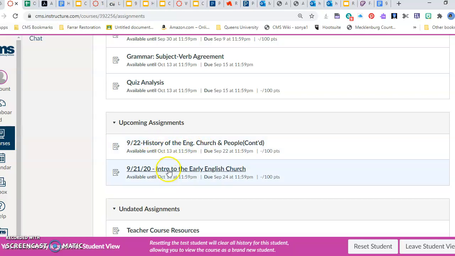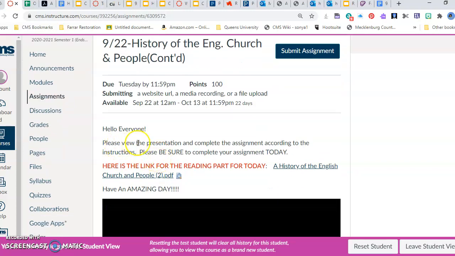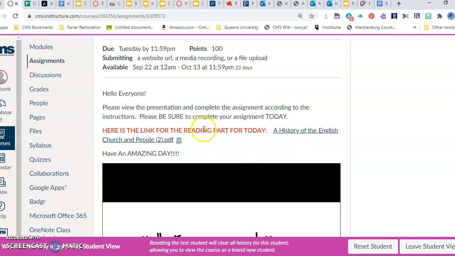Okay, so yesterday we began it. Today we are continuing and completing that portion. So you're going to click on this assignment and it will show you what you have to do. So, of course, please view the presentation and complete the assignment according to the instructions. Please be sure to complete your assignment today. This will be for both your attendance and, of course, for a grade.